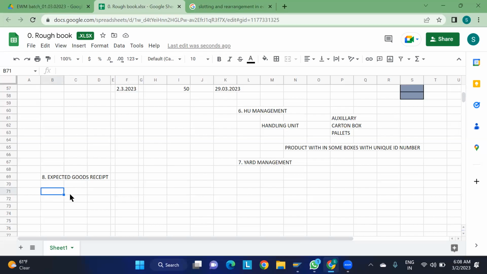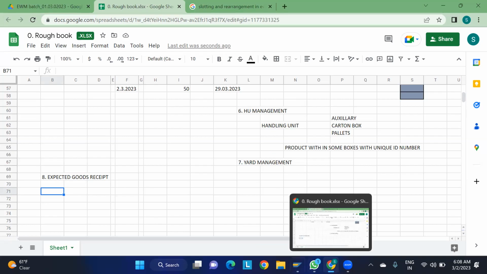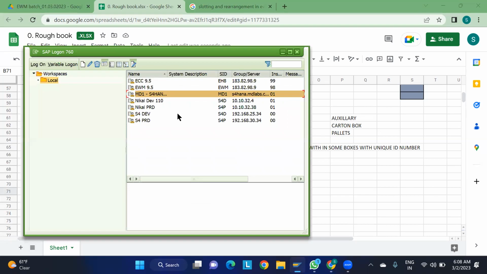Because that is distributed, we have to do it in the EWM system only. The system will suggest that. Although if you try to do the GR, that is not going to happen. I will just show one example for you. Quickly, I will try to